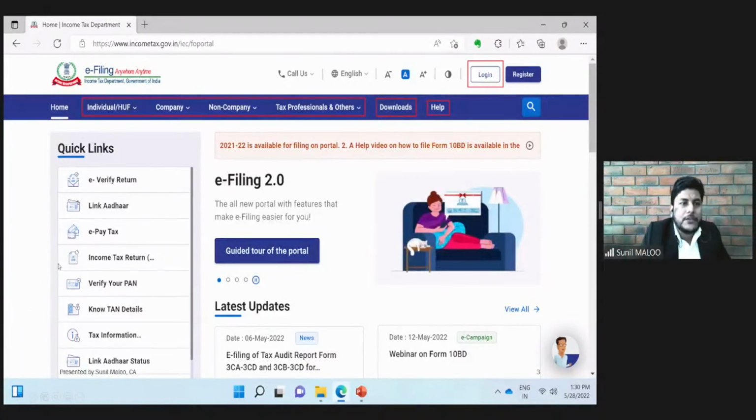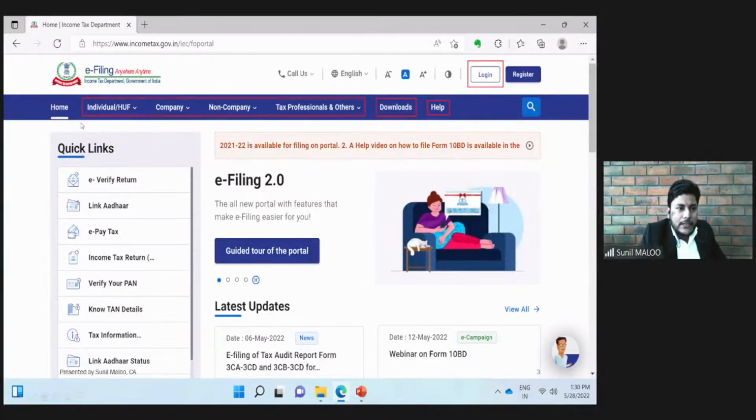This is the official website of the income tax portal, www.incometax.gov.in. Whenever we visit this website, before login, this is the home page which appears to us. First of all, we need to understand the content of this home page and how it can be useful to us in our practical assignments.